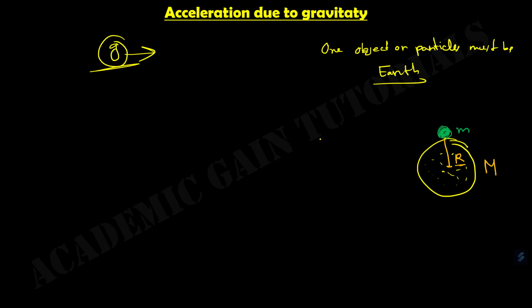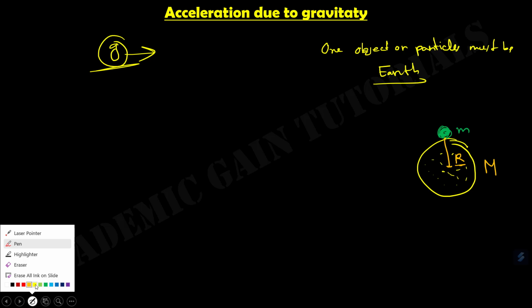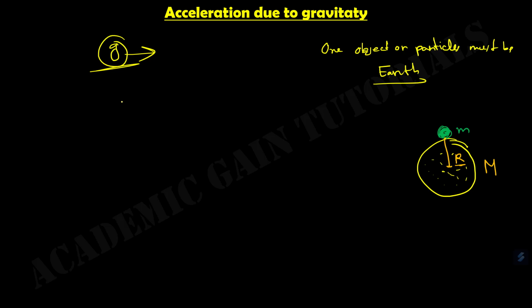By Newton's law of gravitation, we can say that this force F equals G times the product of the two masses, capital M and small m, divided by the square of the distance between them. Here capital M represents the mass of the Earth and small m represents the mass of the object, and the distance is the radius of the Earth. So this is the gravitational force according to Newton's law of gravitation.